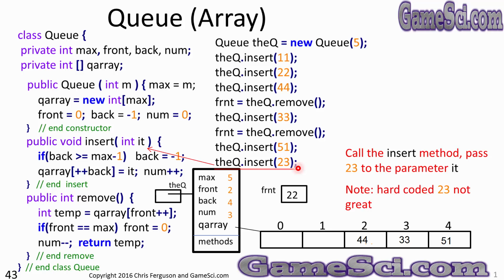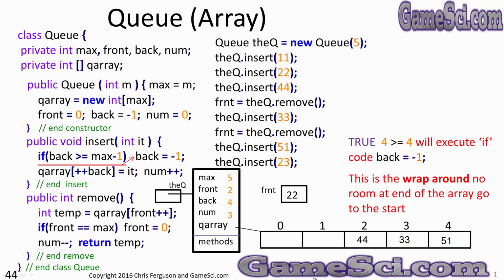Back to the calling code and another call to the insert method. This time let's pass a 23 to the parameter IT. Now we can see some wraparound. If back is greater than or equal to max minus 1. Well, back is now 4. So now we're looking at 4 greater than or equal to 4. We are at the end of the queue. We are at the end of the array.